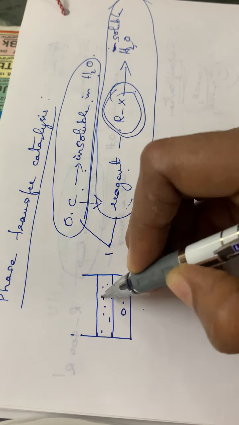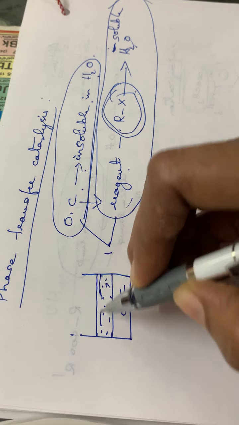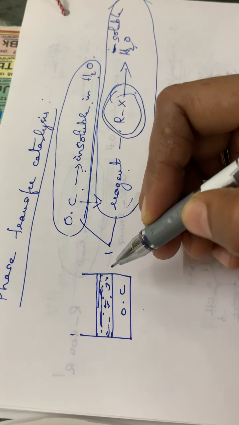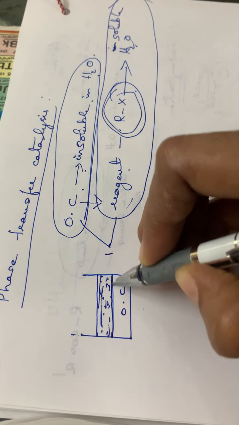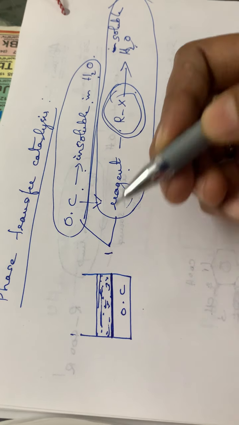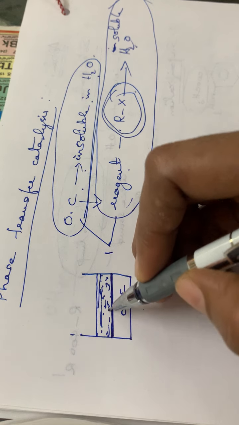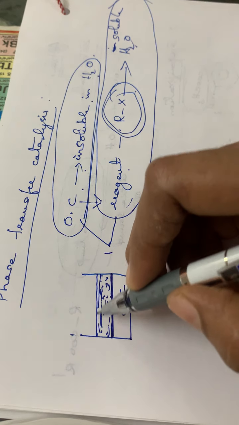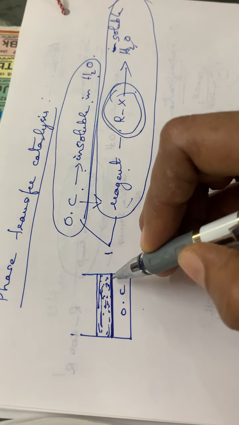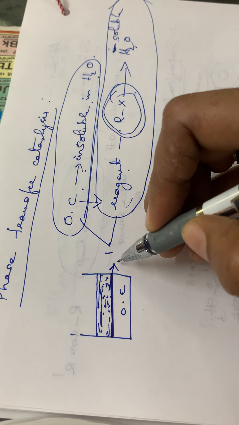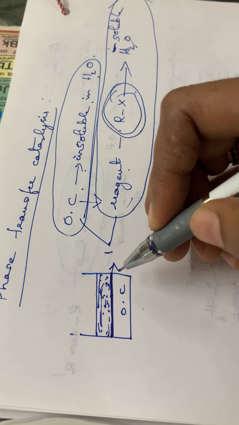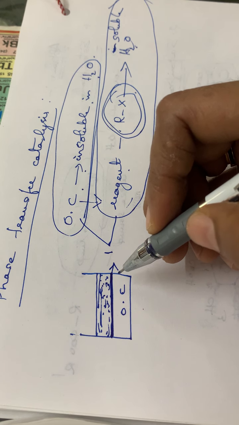It will be separated as two layers, and the reaction will take place at this interface only. That is, only a very small part of the organic compound will react with this reagent. We also have to mix it thoroughly, and still the yield will be very low.